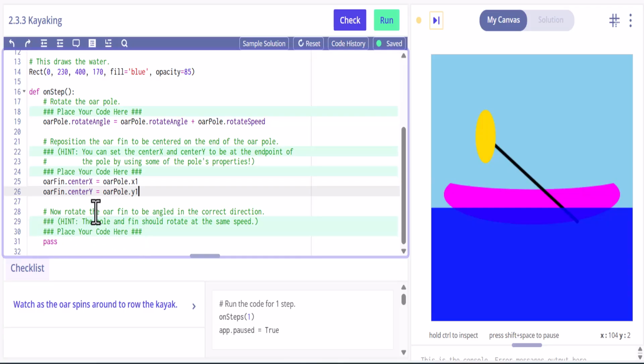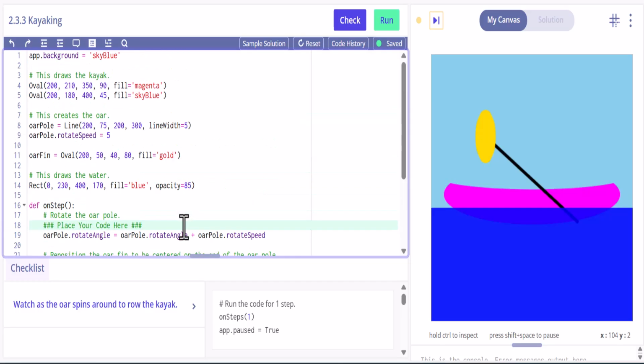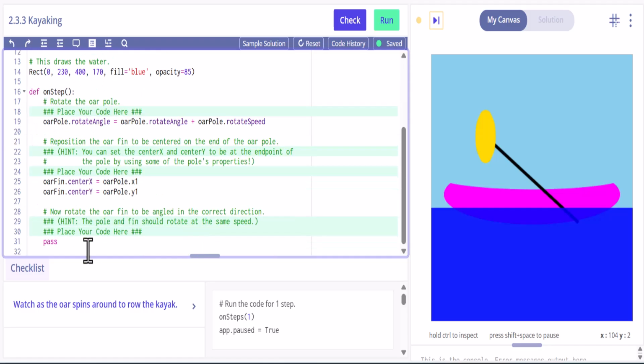Okay? So then the last part is, now it says rotate the oar fin to be angled in the correct direction. Okay. So we need to add, and I think the oar pole, the rotate speed is 5. So I think we're going to take that same number. And a lot of these we can try.